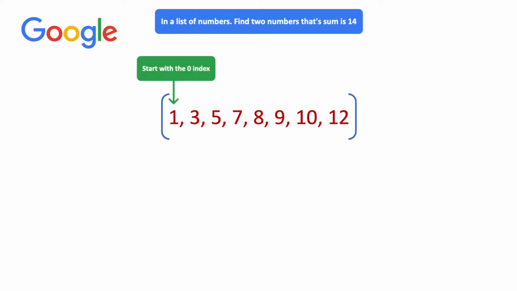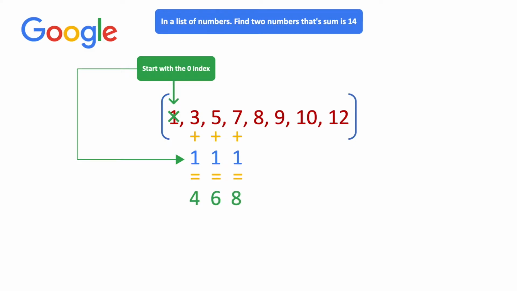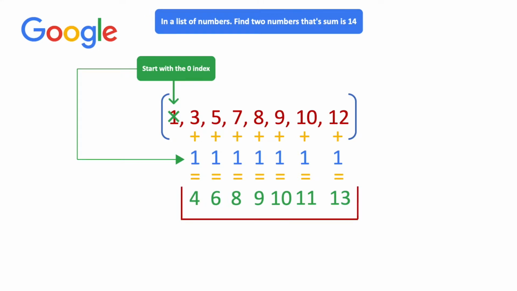So let's start with the 0 index, which is 1, remove it from the list, and add 1 to all other numbers in the list. So 3 plus 1 equals 4, 5 plus 1 equals 6, 7 plus 1 equals 8, and so on, where 8 plus 1 equals 9, 9 plus 1 equals 10, 10 plus 1 equals 11, and 12 plus 1 equals 13. So if we look at the results, we find that 4, 6, 8, 9, 10, 11, and 13 are all not equal to 14.